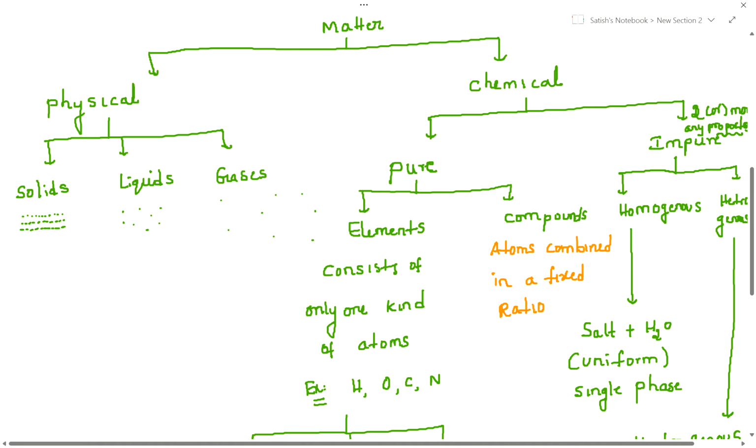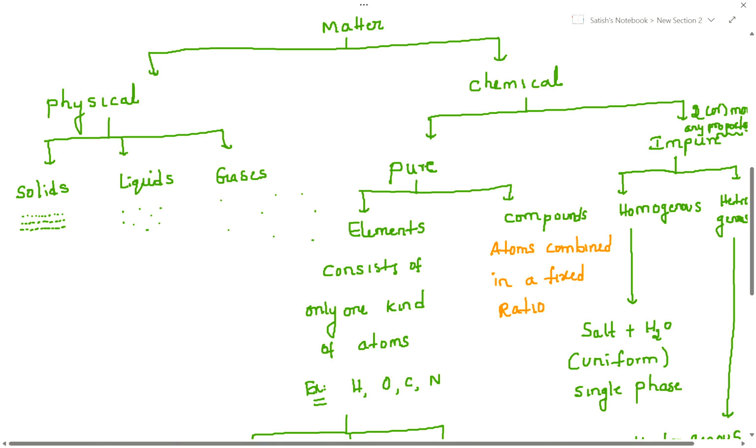Okay, so finally this is classified into homogeneous and heterogeneous. Homogeneous is nothing but it should be the same after formation of the solution. We cannot differentiate where salt and water, it should be single phase. And heterogeneous is nothing but it is two phases. If you add clay or sand in water, it is insoluble. Easily we can differentiate the two layers, right?